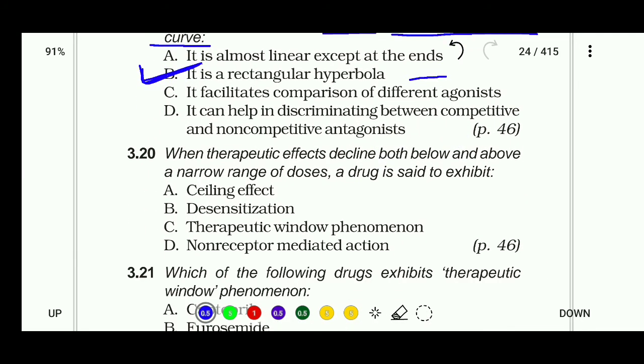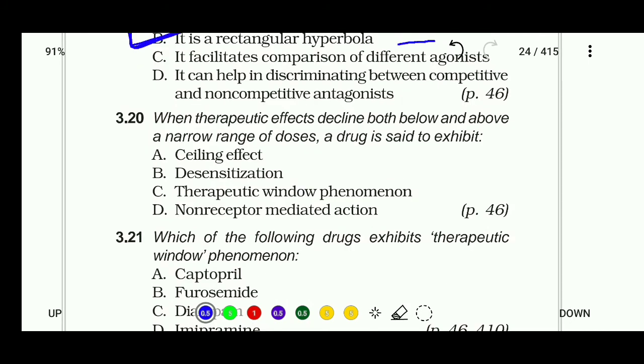Next and second last. When therapeutic effect declines both below and above a narrow range of dose, a drug is said to exhibit ceiling effect, desensitization, therapeutic window phenomenon, or non-receptor mediated action. Right answer is C, therapeutic window phenomena.